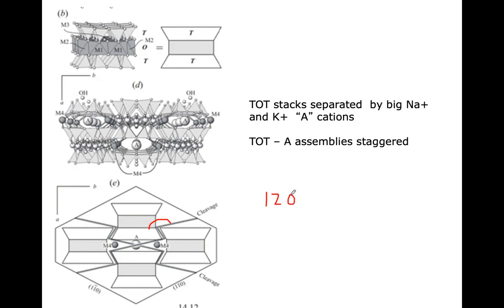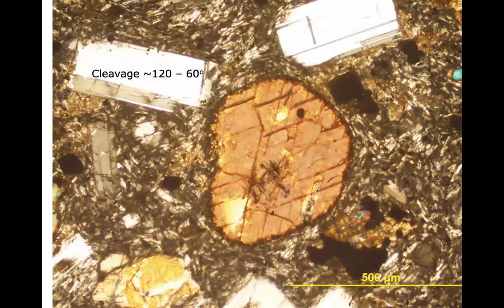In pyroxenes, what you had was nearly 90 degrees. But in amphiboles, what you have is nearly 120 degree cleavage. For example, here you can see they are showing 120 degree cleavage.